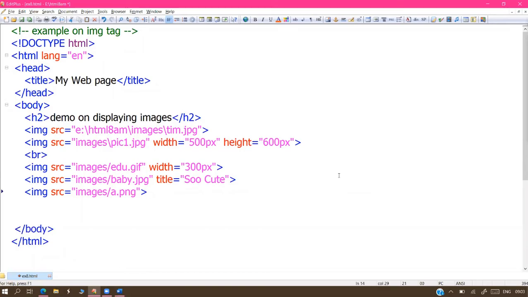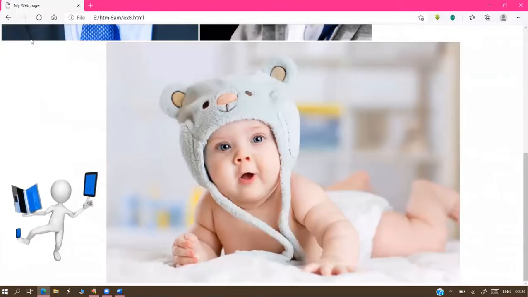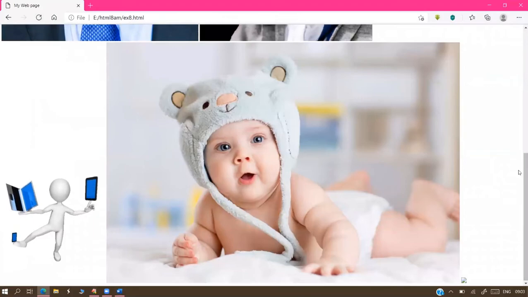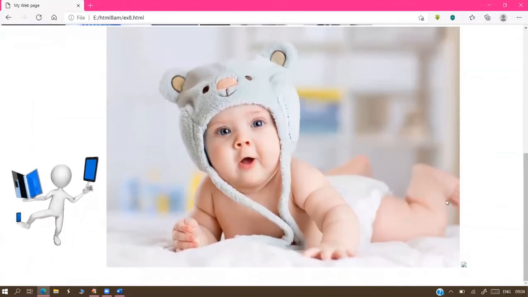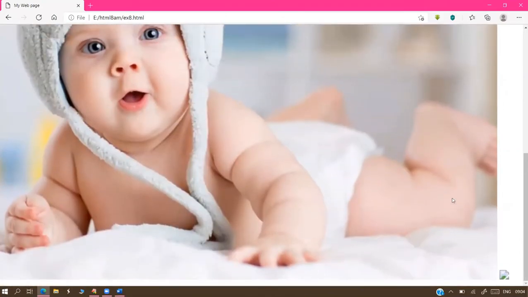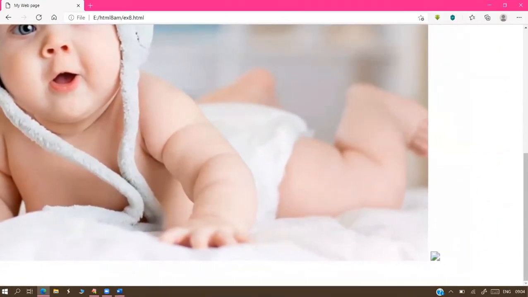Why, sir? I want to show some special option. For that special option, we should go the wrong way. Sometimes when you think in a wrong way, only then we get better ideas. Always positive thinking is not correct; negative thinking is also sometimes required, like our movie heroes. I'm displaying a.png, but I don't have any a.png. So at that time, what happens, sir? The browser displays a small icon here, image not loaded or image not found. In this scenario the browser displays a small icon here, you can watch. This is the Windows default icon.